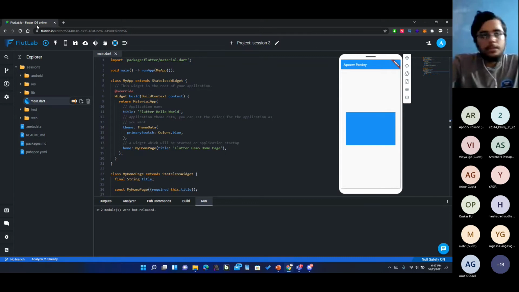Now there are many options which FlutLab is offering. Options like you can choose a different emulator if you want. You can try that out. You can clone a project from GitHub if you want to clone some project from GitHub.